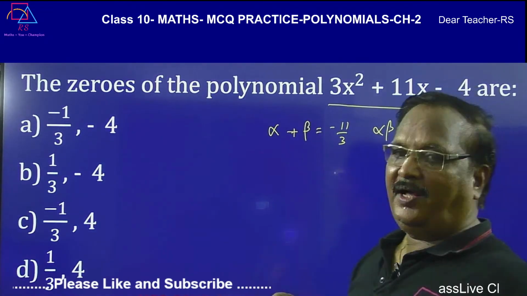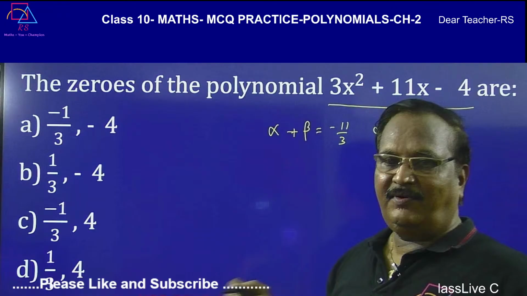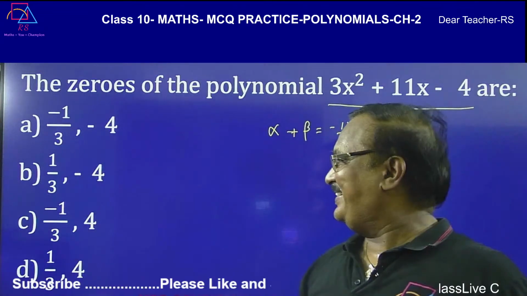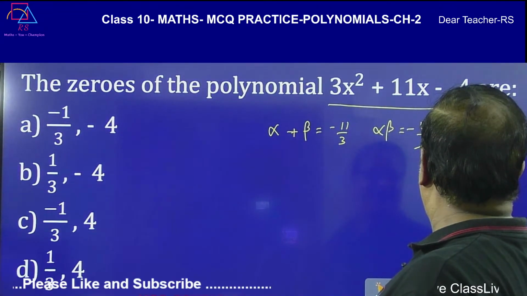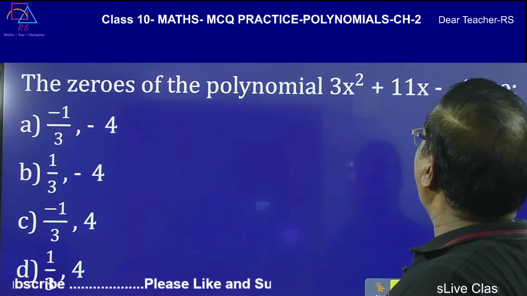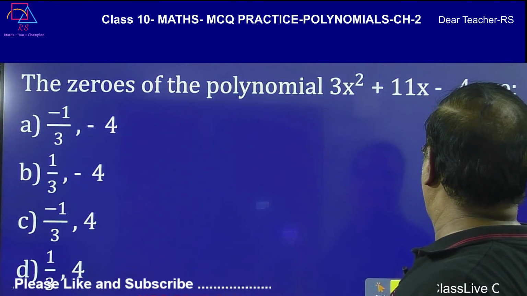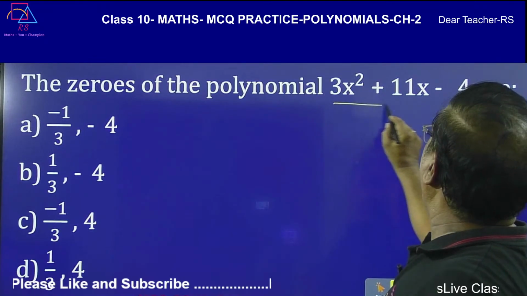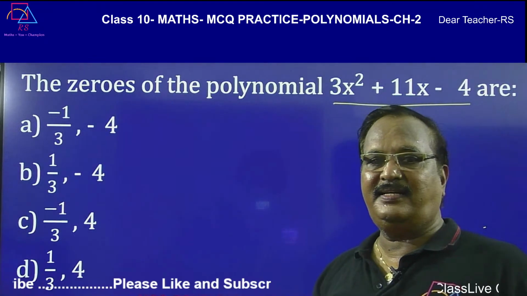So you find out alpha and beta, the two variables. Okay, this is one way. Another way is you just factorize it and find the real zeros.